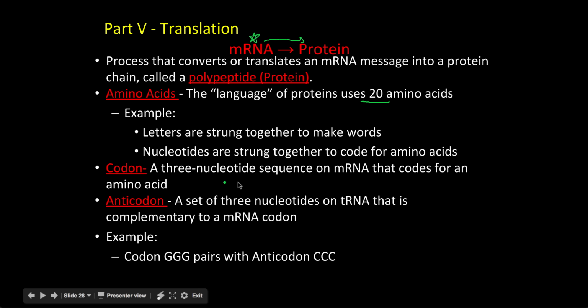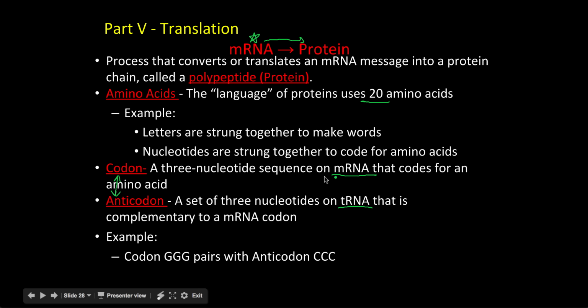Codons are 3-letter nucleotide sequences of the mRNA that code for a specific amino acid. An anticodon is a set of 3 nucleotides on a tRNA. So remember to keep them different here. Codons are always on the mRNA strand, and anticodons are on the tRNA strand. These two things will match up, and you'll see that in an image in a bit. Anytime we're talking about anticodons, they're always on the tRNA.